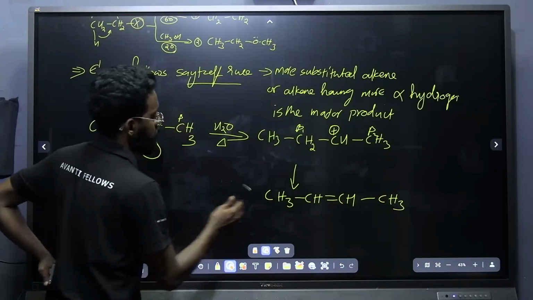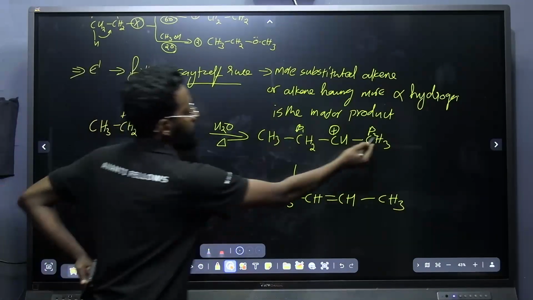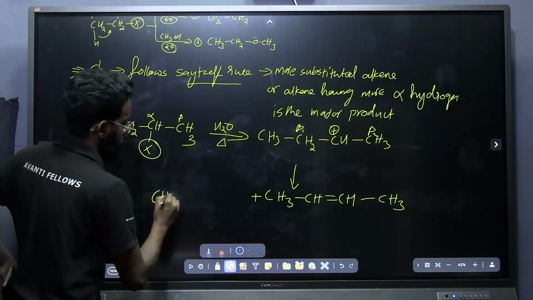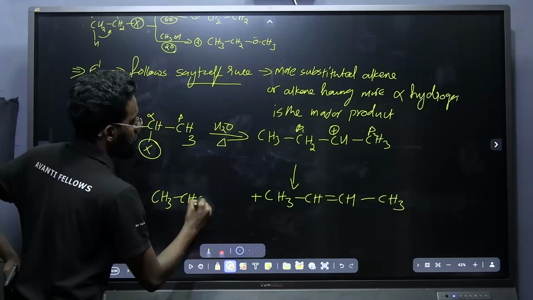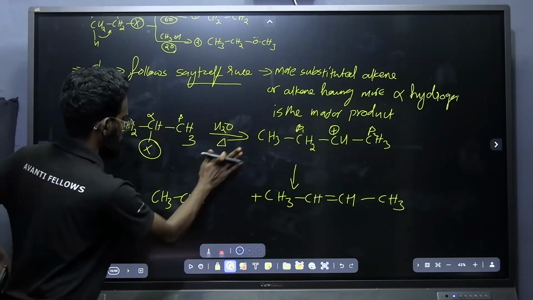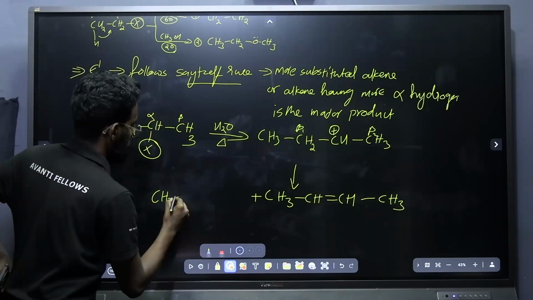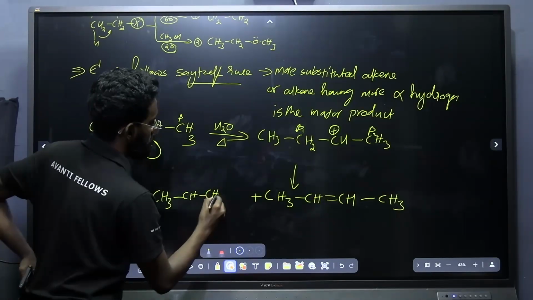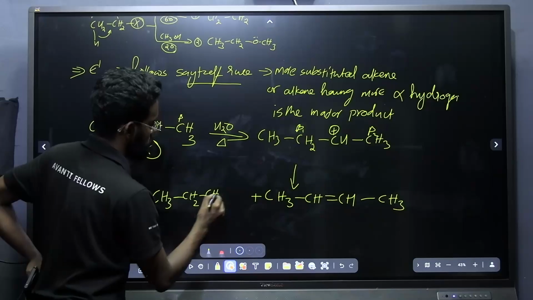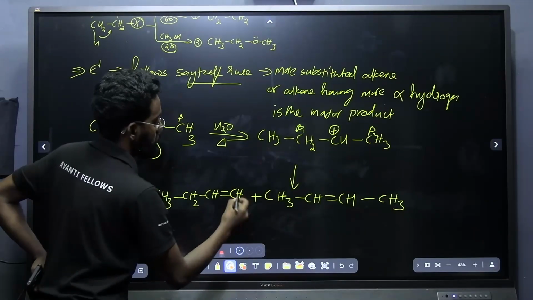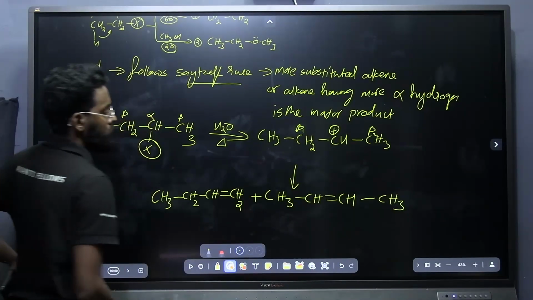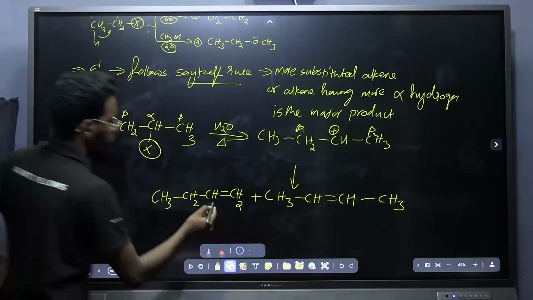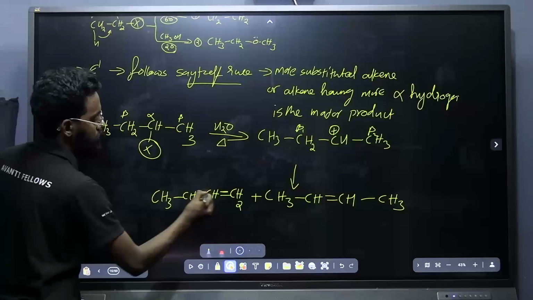Now if I am eliminating the beta 2 hydrogen, what is the product I will be getting? CH3, CH, CH single bond, CH2, CH, CH2. So these are the two products I will be getting. If I am taking this beta hydrogen, then I will be getting a double bond in between these two carbons.